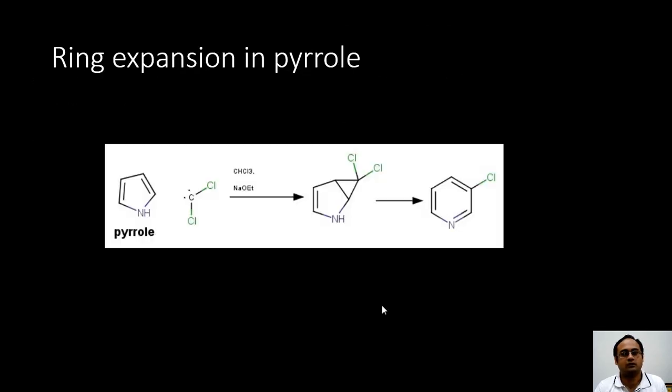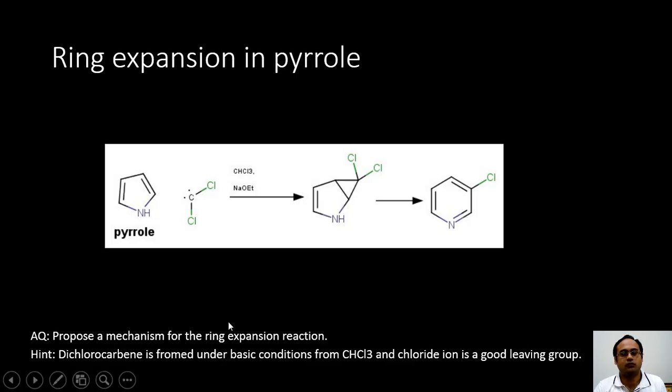Another well-known reaction of pyrrole is ring expansion. When chloroform is treated under basic conditions, dichlorocarbene is formed. This, being an electrophile, adds to the double bond of the pyrrole, and then rearrangement in the molecular framework takes place to give a pyridine derivative, and this is known as ring expansion of pyrrole. Can you propose a mechanism for this ring expansion using the following hint?